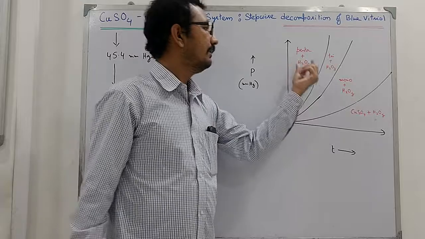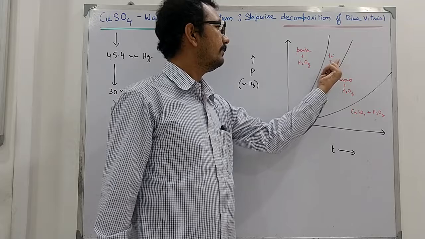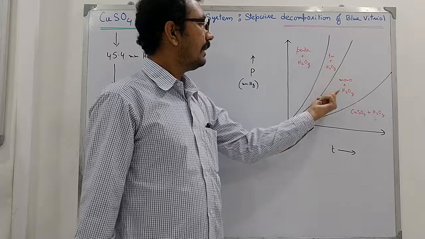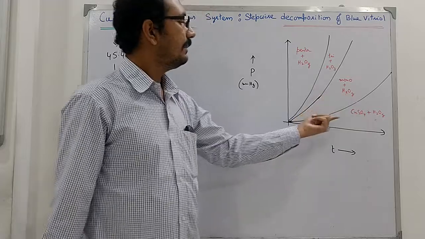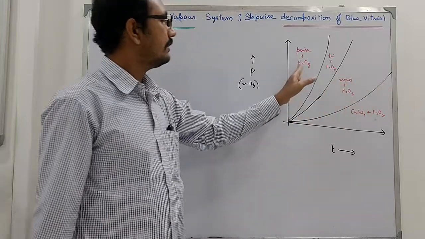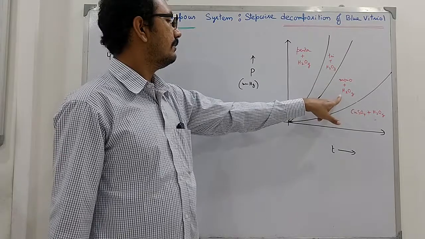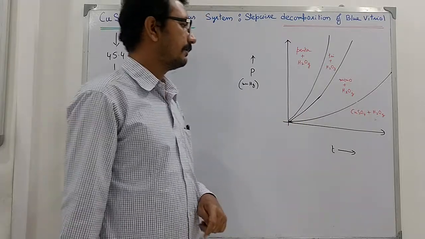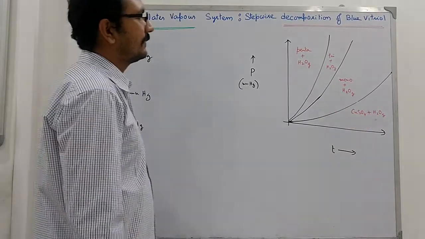So here we have CuSO4·5H2O plus water vapor. In this domain we have CuSO4·3H2O, that is the trihydrate system, plus water vapor. Here we have copper sulfate monohydrate, CuSO4·H2O, plus water vapor, and here it is anhydrous copper sulfate plus water vapor. So this is deep blue crystal, this is blue, this is bluish white, and this is white and amorphous. It is crystalline, and this one is amorphous, not crystalline.